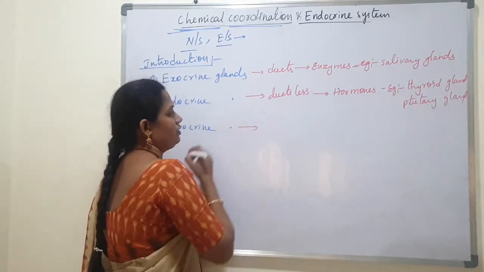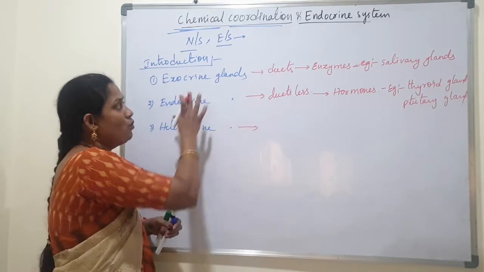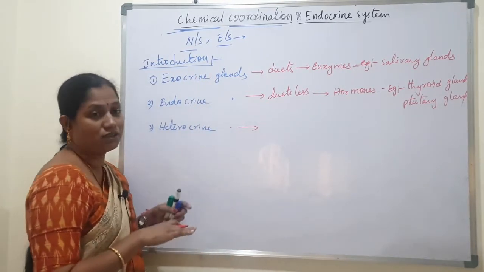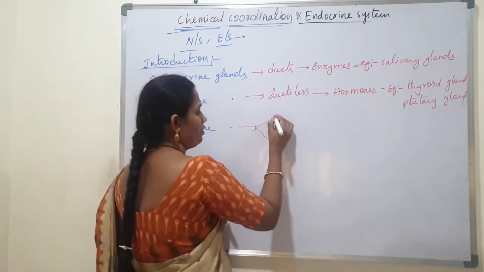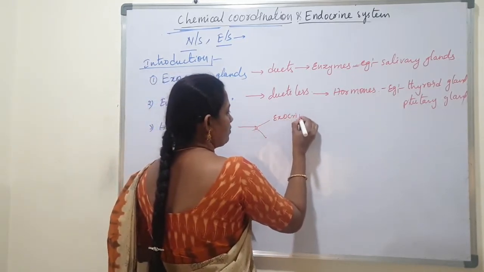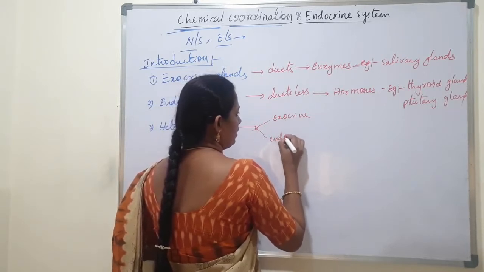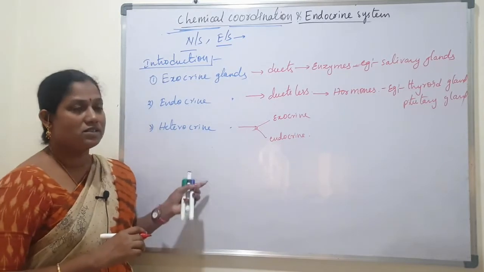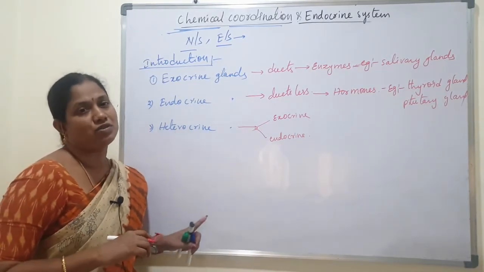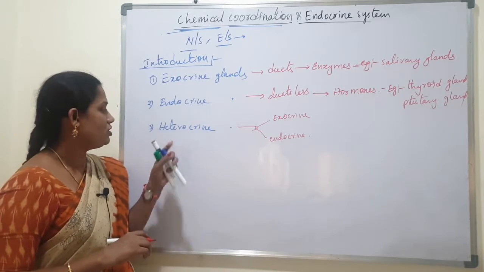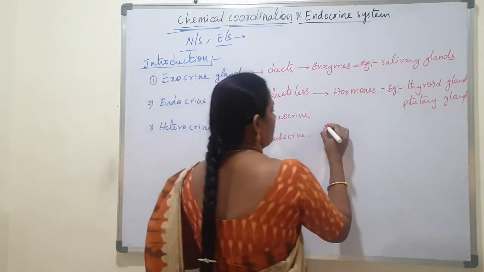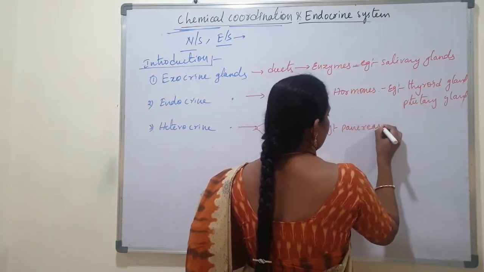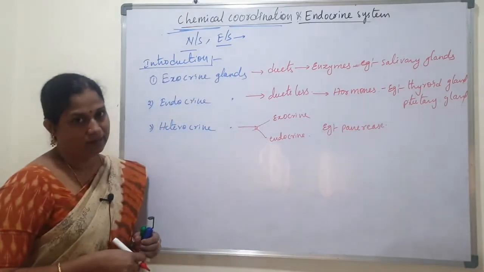Next, heterocrine glands. Heterocrine means they have both structures, an exocrine part and an endocrine part. So they release enzymes and they release hormones also. That's why these are called heterocrine glands. For example, the pancreas. So the pancreas is a heterocrine gland.